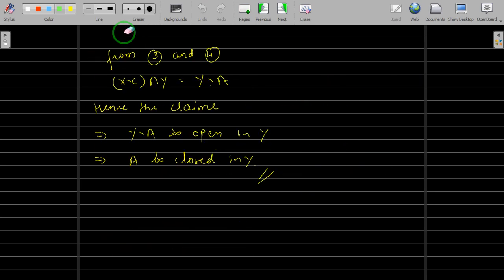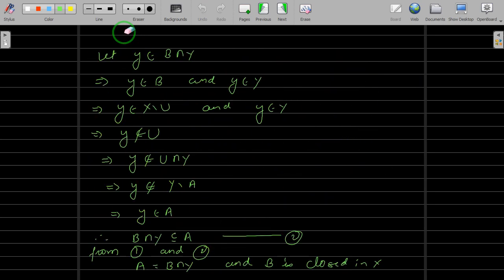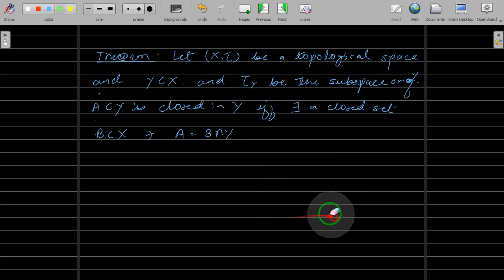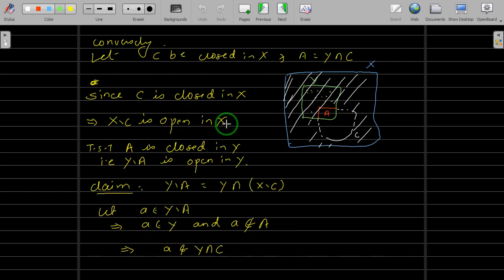So let us rewind what we have done today in this video. We have taken this theorem and we have shown that a set A is closed in Y if and only if there exists a closed set B in X such that you can write A as B intersection Y. And since it's an if and only if statement, we have proved it in both ways.